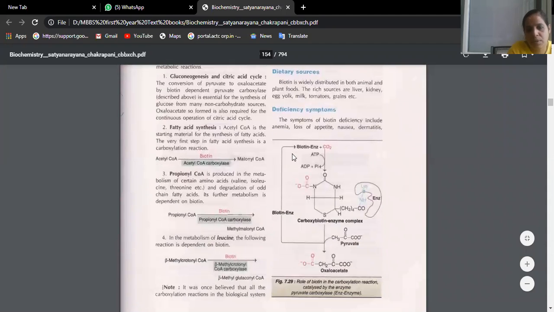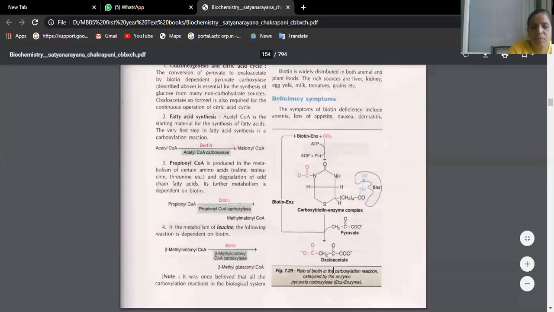This has been elaborated in this picture. Biotin plus pyruvate carboxylase is the enzyme here. You can see carbon dioxide combining, and here ATP is utilized, converted to ADP plus high energy phosphate, to form the carboxybiotin enzyme complex. To this, pyruvate is added to form oxaloacetate. So this is one of the steps we see during the citric acid cycle also: formation of oxaloacetate.